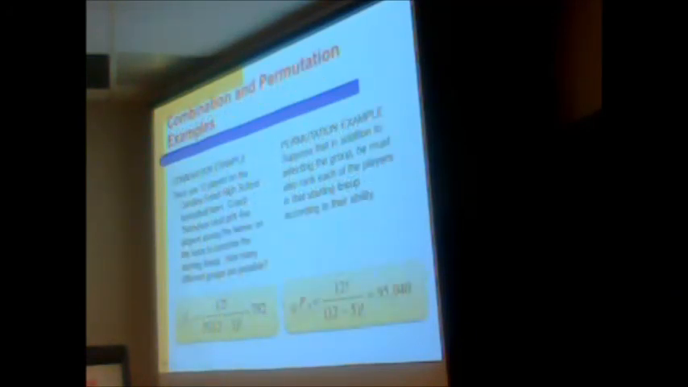So let's go through an example. I have 12 players on our basketball team. The coach must pick the 5 players among the 12 who would be the starting lineup. How many different groups are there? This is going to be the one, again, where order